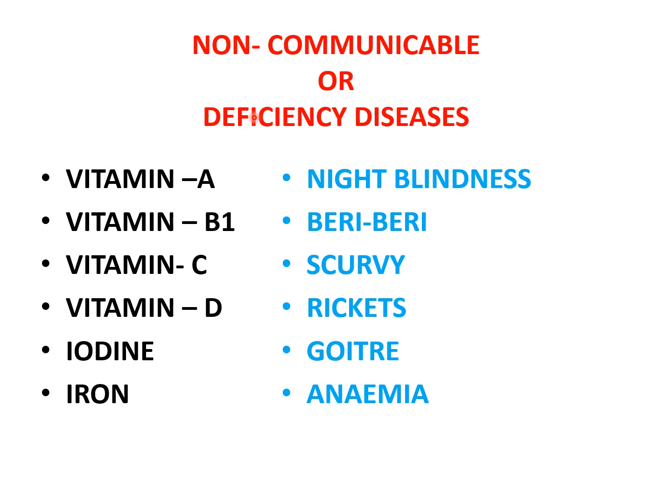Now, non-communicable or deficiency diseases I have put here together so that you will learn which disease is caused by the deficiency of which vitamin: vitamin A, night blindness; vitamin B1, beriberi; vitamin C, scurvy; vitamin D, rickets; iodine, goiter; and iron, anemia. So the deficiency of iron causes anemia and the deficiency of iodine causes goiter. Like this, you have to learn this. This is very, very important. So please, children, learn this also, and also that communicable diseases are caused by different microbes.